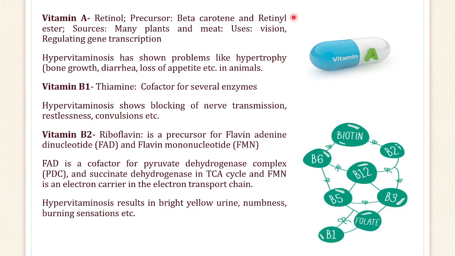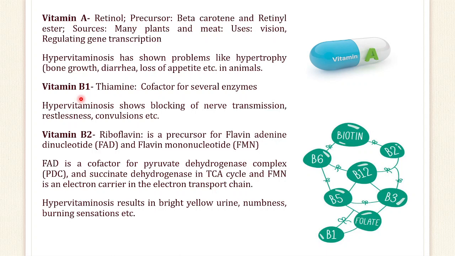Now vitamin A, also called retinol. Its precursors are beta carotene and retinyl ester. The sources are many plants and meat. Its use is in vision and regulation of gene transcription. Hypervitaminosis of vitamin A shows problems like hypertrophy, loss of appetite, and bone growth problems and many other conditions in animals. Secondly, B1, thiamine, is the cofactor for many enzymes, and hypervitaminosis of B1 shows blocking of nerve transmission, restlessness and convulsions.